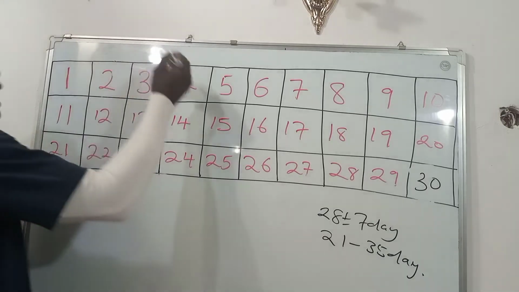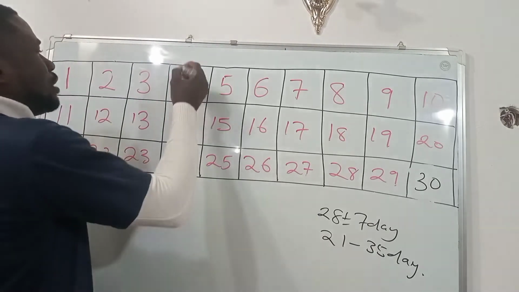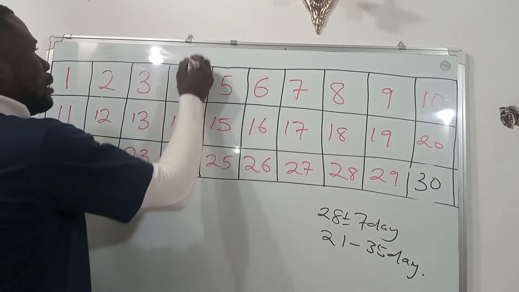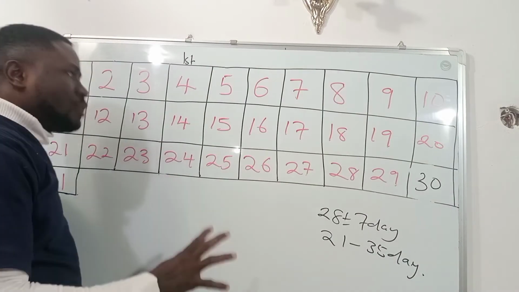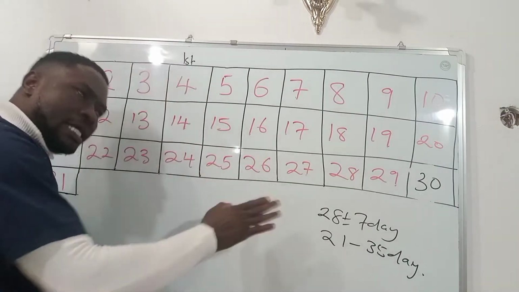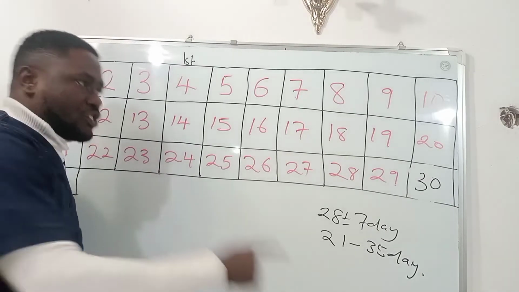For instance, she started bleeding on the 4th of January, and this 4th of January will be the first day of her menstrual cycle. The 4th of January, she started bleeding. That day will be the first day of her menstrual bleeding or menstrual cycle.